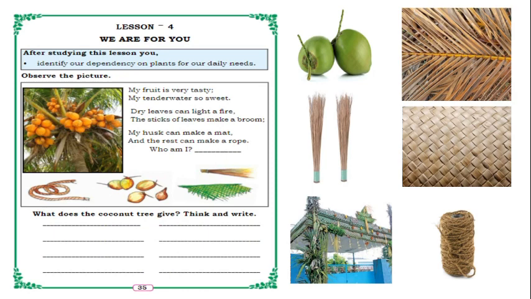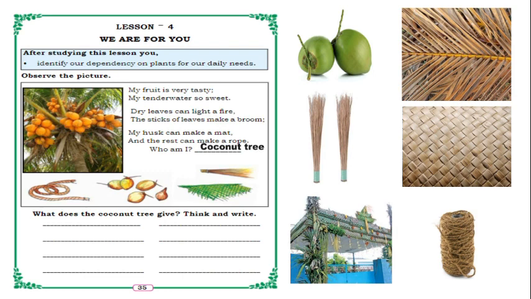So next we will start our textual part. This is the lesson "We Are for You", and you can observe the picture, children. What is that? My fruit is very tasty. My tender water is so sweet. Dry leaves can light a fire. The sticks of leaves make a broom. My husk can make a mat, and the rest can make a rope. Who am I? Who is this, children?